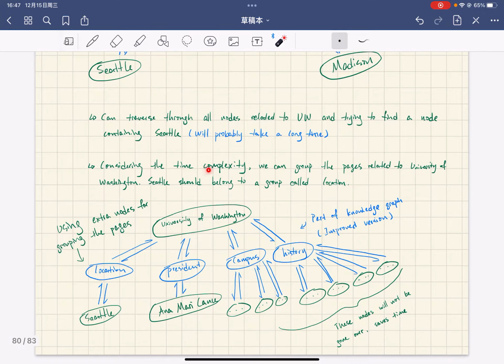Therefore, considering the time complexity, we can group the pages related to University of Washington and to other universities. Seattle should belong to a group called location. And here's my improved version of the knowledge graph. I used extra nodes for grouping the pages, and then I grouped the related nodes into their different groups. And in this case, this part of the nodes will not be gone over since they are not related to location, so it actually saves time.